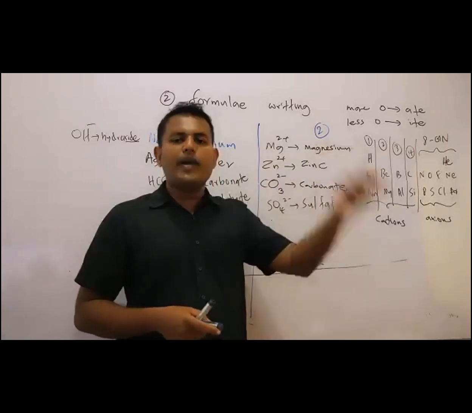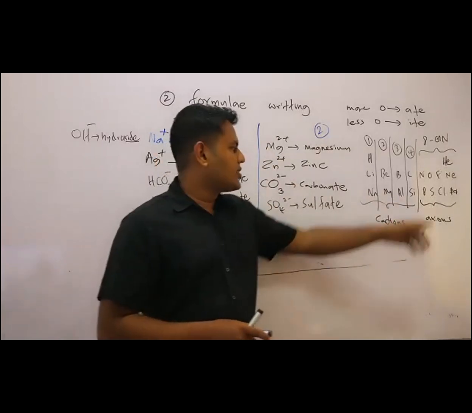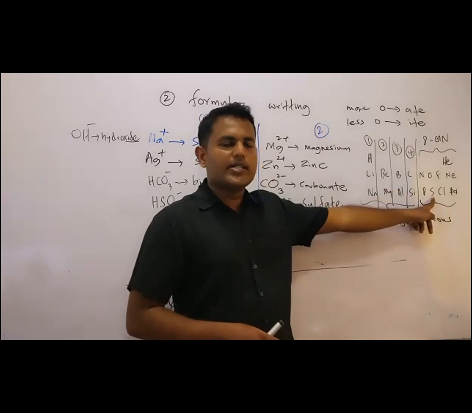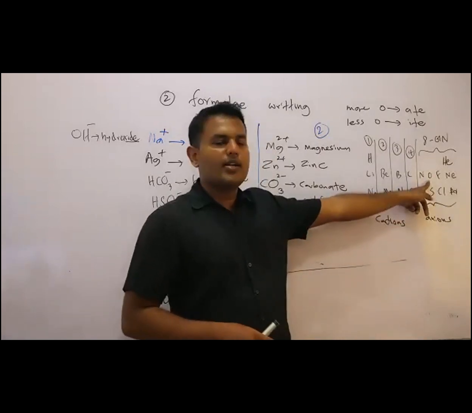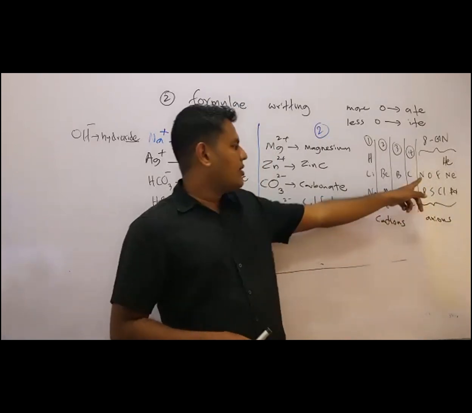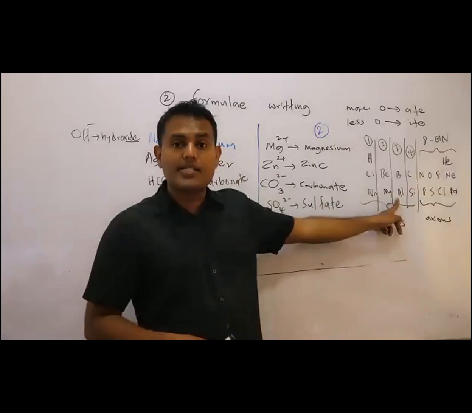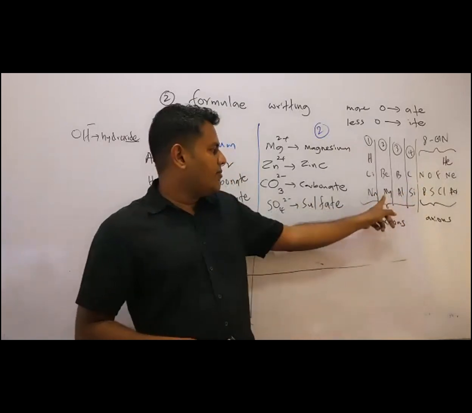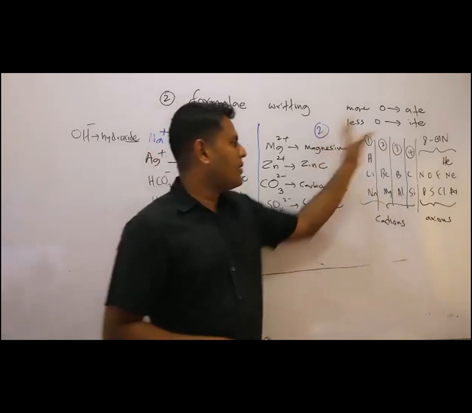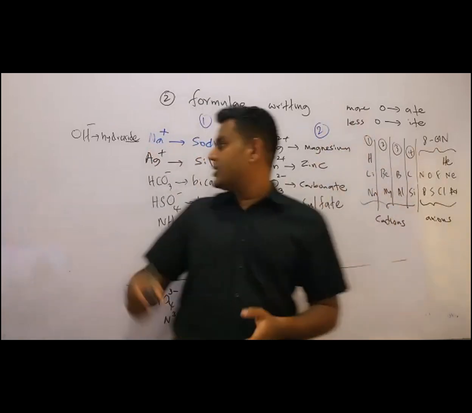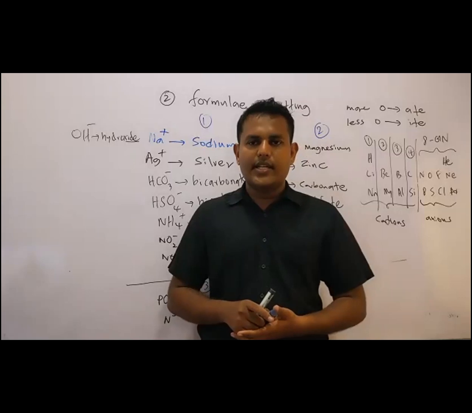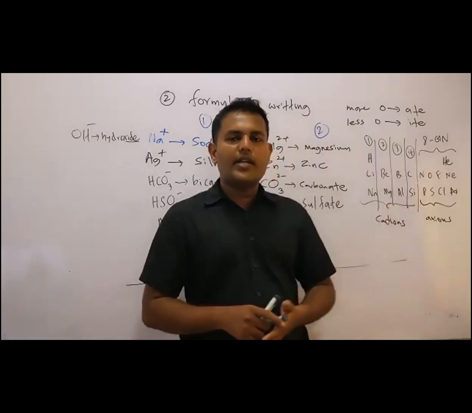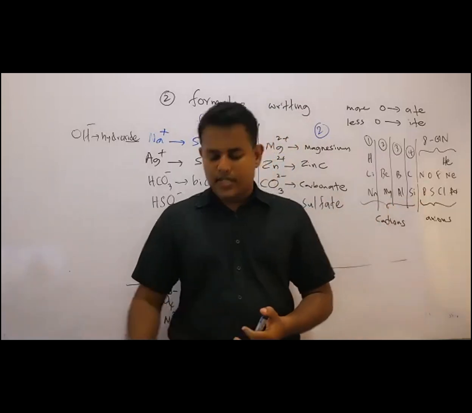P3 minus. That's the anion. For sulfur, it is S2 minus. For oxygen, O2 minus. For nitrogen, N3 minus. But for aluminium, it is the Al3 plus cation. Magnesium is Mg2 plus. Is it clear? Because from the periodic table, we can obtain those things.